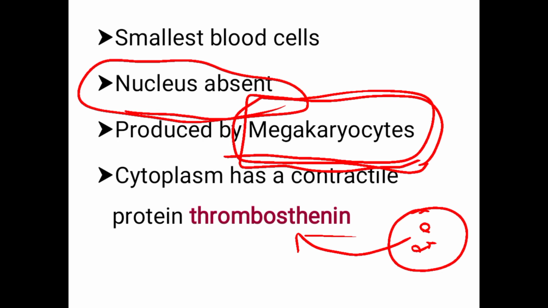The important thing is the cytoplasm. Suppose this is a platelet. The cytoplasm mainly contains a contractile protein. Contractile means contraction. This type of protein gets contracted. That is called thrombosthenin. Understood? It is called thrombosthenin.